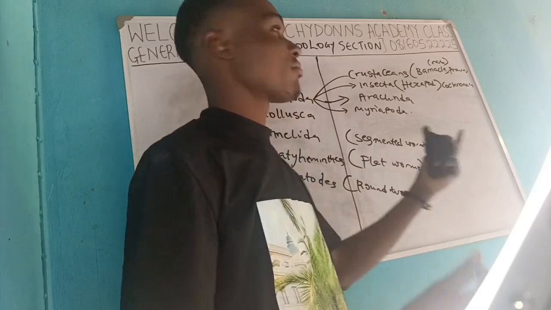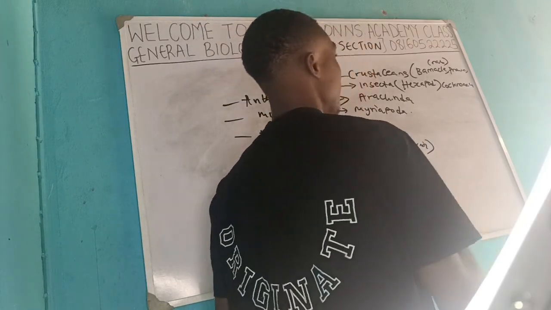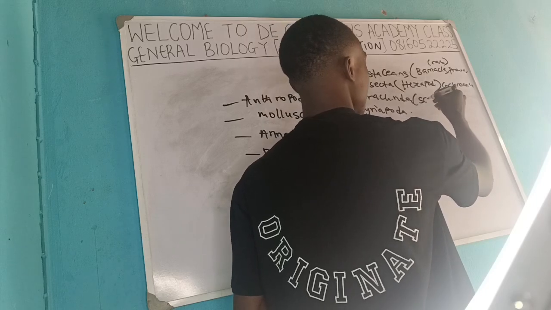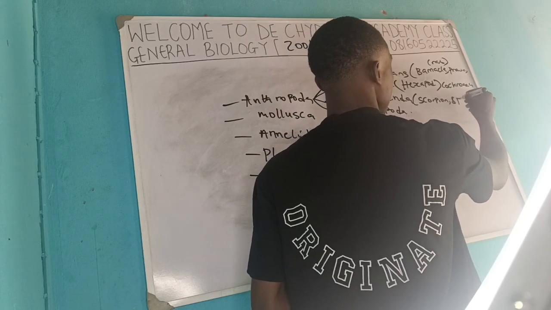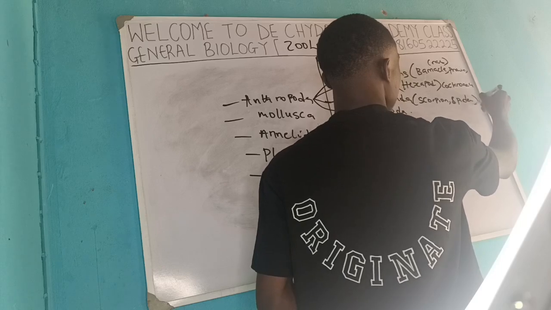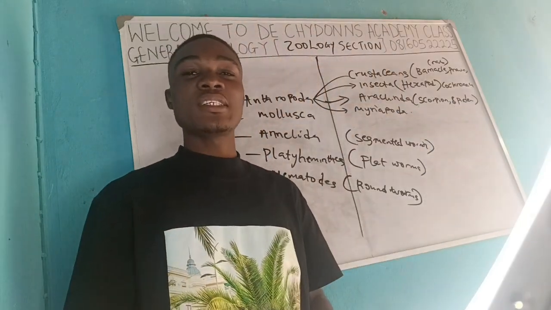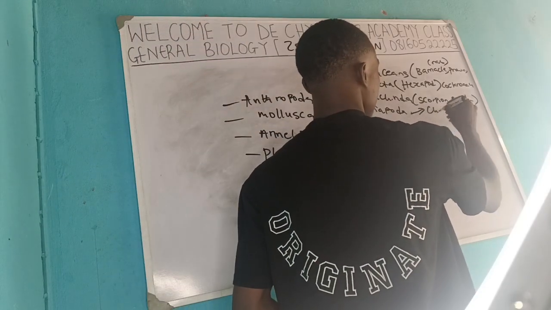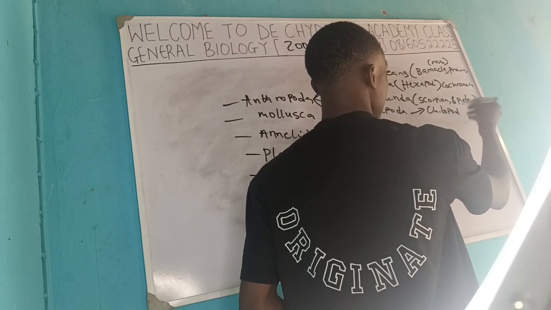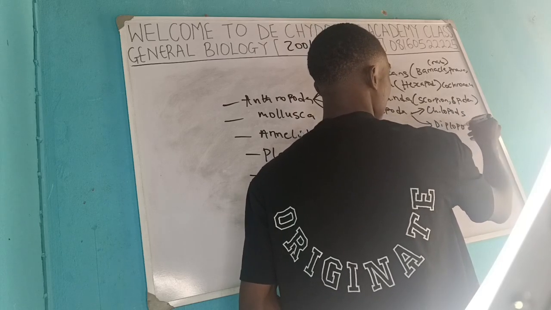Under arachnida, we have the scorpion, we have the spider, and the rest of them. The myriapoda could be subdivided into two again. We have the one that we call chilopods, and we have the one that we call diplopods.